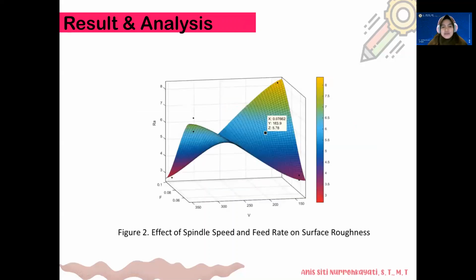This is the figure of the effect of spindle speed and feed rate on surface roughness.